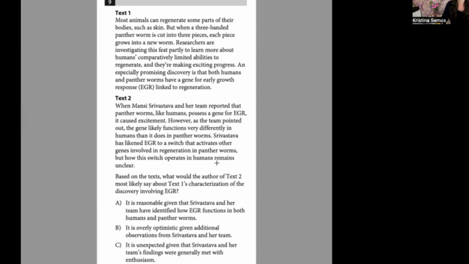So in this text, we have two paragraphs written by two different people. And what you're going to want to do first is look at the actual question stem before you start reading. That would be this part right here, where it says, based on the text, what would the author of text 2 most likely say about text 1's characterization of the discovery involving EGR? So you want to read that first, because then you know what to look for when you're actually reading the text. So that is the first thing, a paired passage where it's asking you what one author would say about a detail that the other author wrote about.